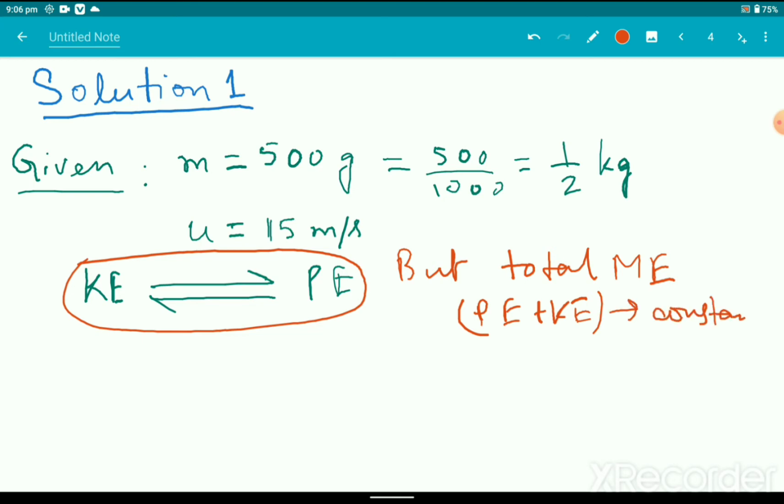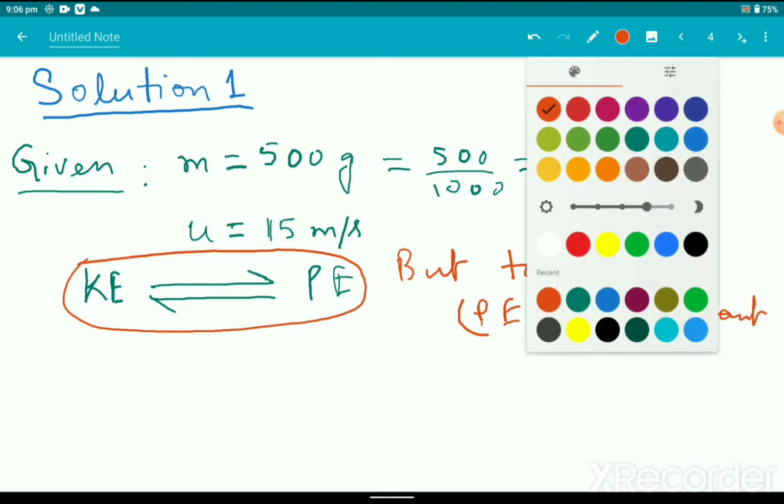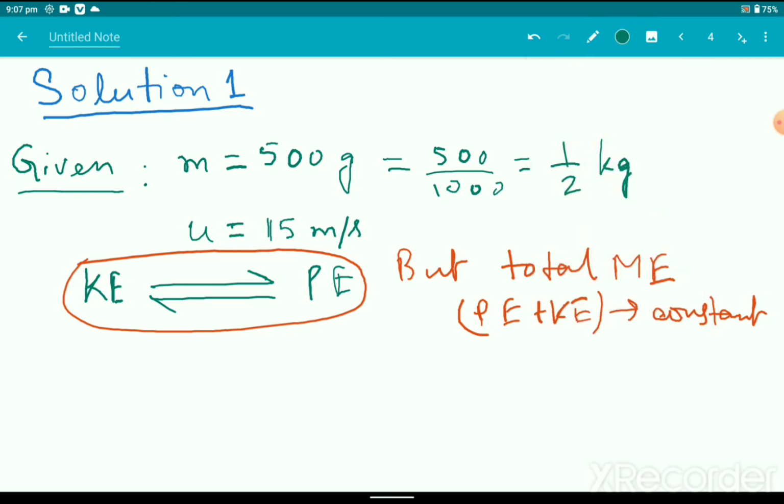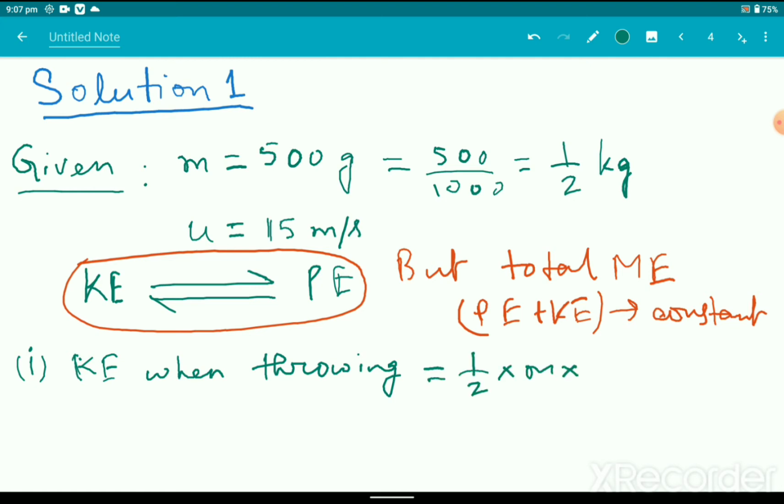So this is the main fundamental concept to be used in this problem. Coming to the first part of the solution, you have to find out the potential energy at the greatest height. So when you are throwing the stone, what is the kinetic energy? What is the value of the kinetic energy? It is equal to half mv square, so equals half into m into v square.